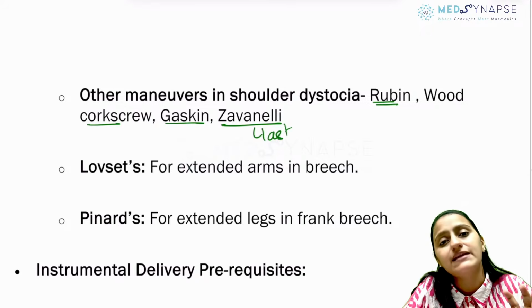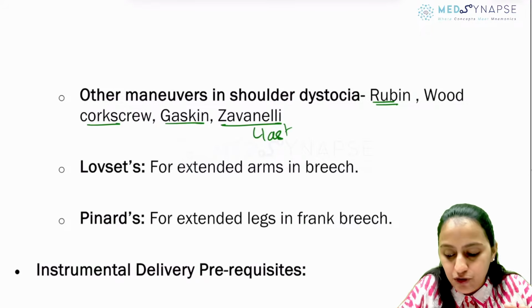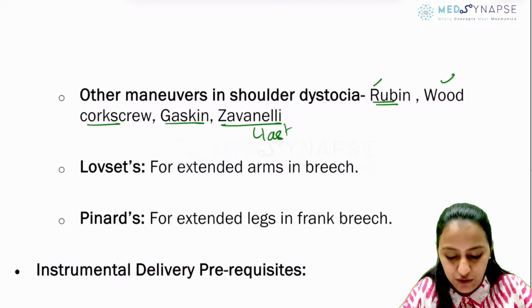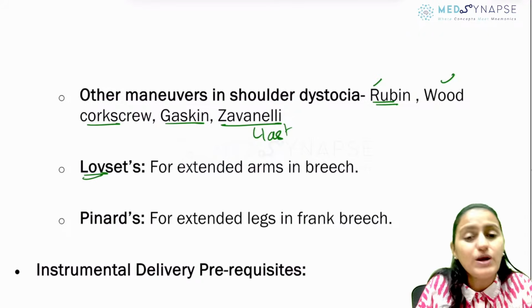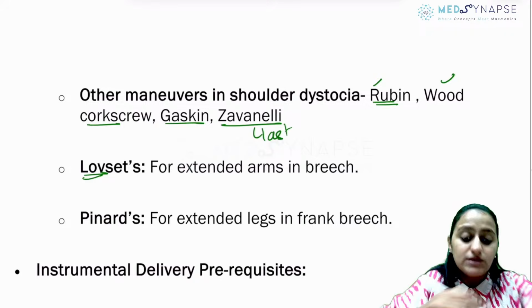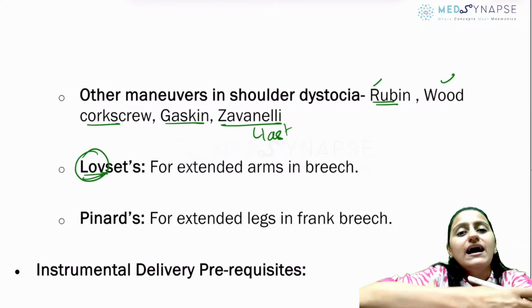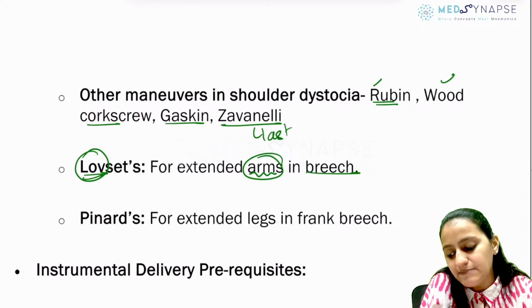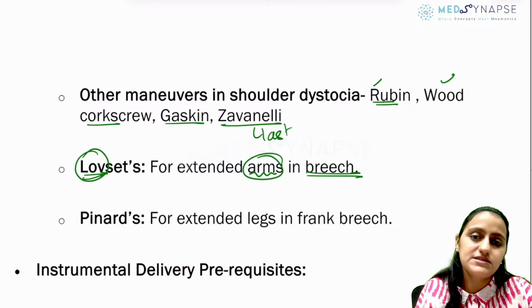So that is Zavanelli maneuver. Okay. So Rubens maneuver, wood corkscrew, Gaskin, Zavanelli, all this is for shoulder dystocia. Lovesets. What is Lovesets maneuver for in breech delivery? You show the love with both the arms, right? Love, hug with the arms. So this is for delivery of the extended arms in breech delivery, not in shoulder dystocia.